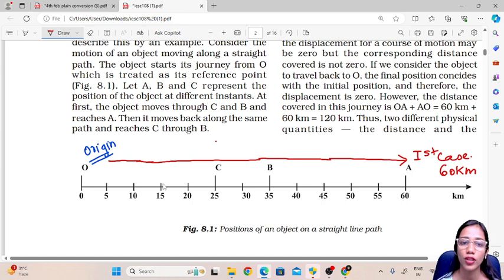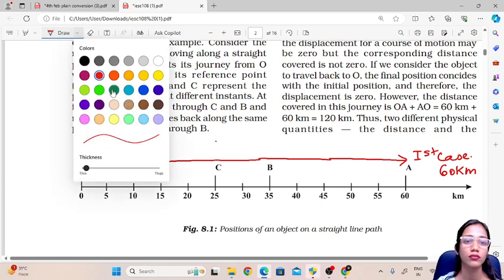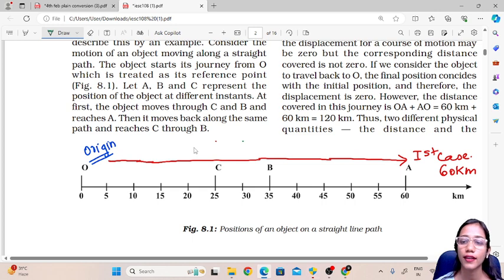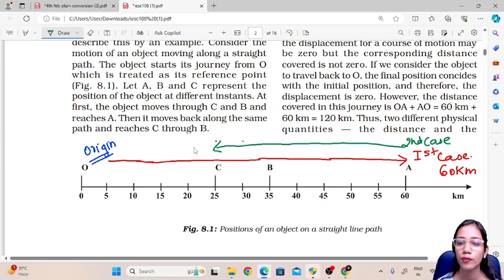Now it comes back along the same path and reaches C through B. So in the second case, the object is coming back through B and reaching C. How much distance has it covered from A to C? 5, 10, 15, 20, 25, 30, 35.